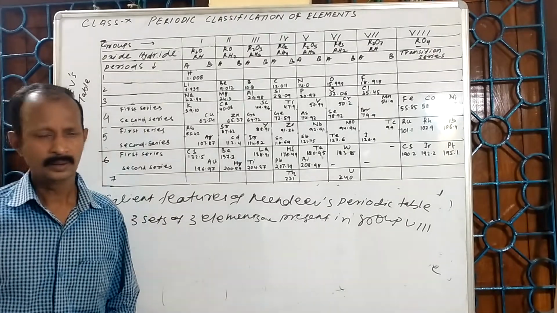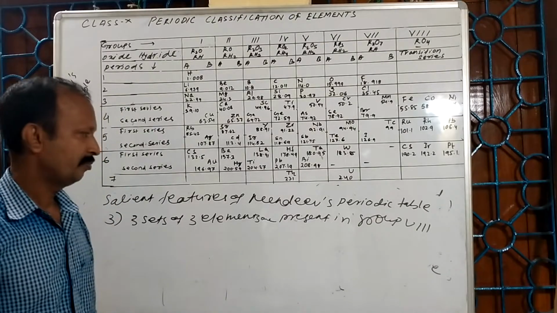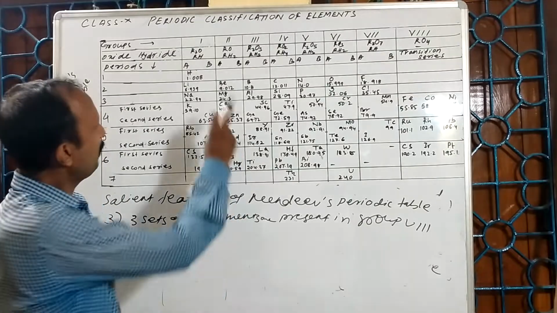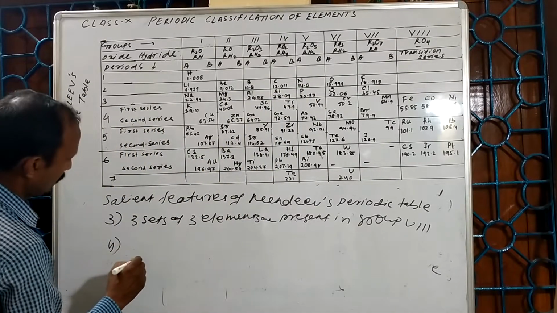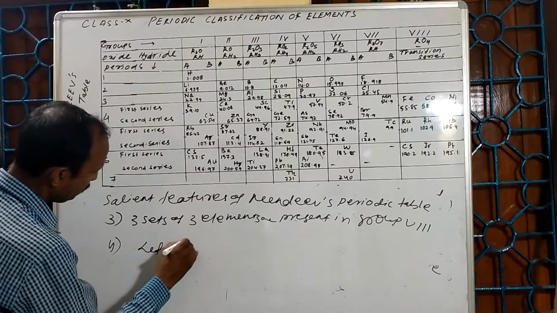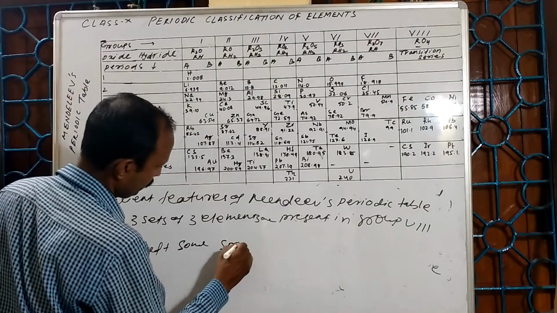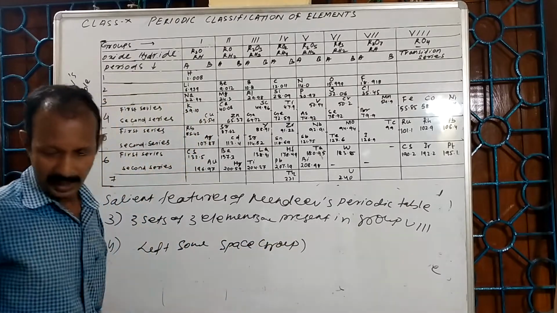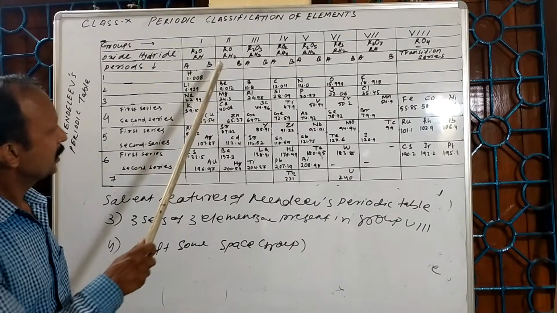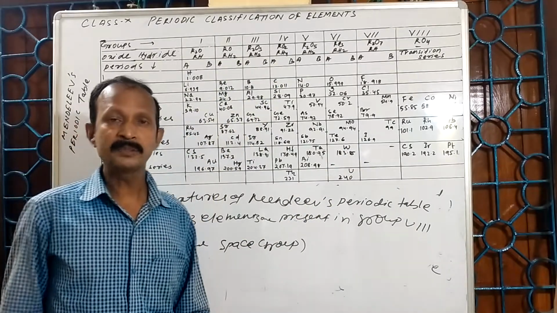Fourth point: Mendeleev left some space, or you can say groups. Here elements are not there. He left some places.